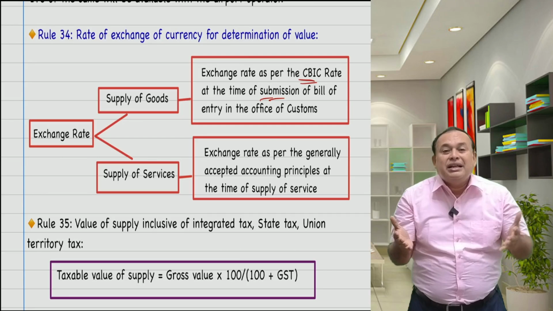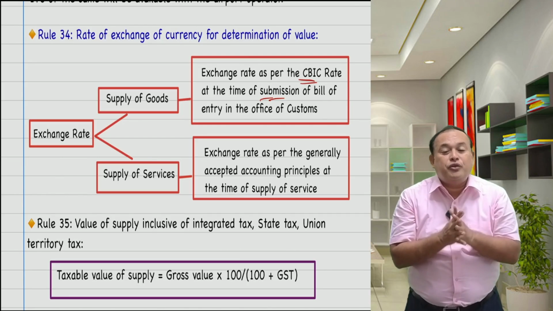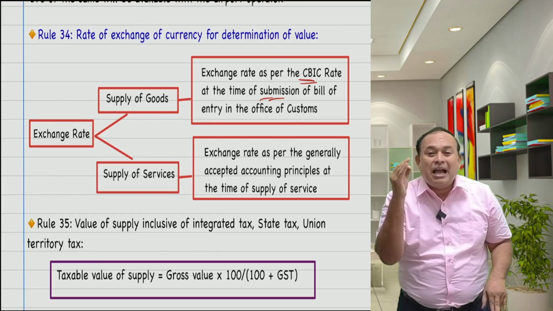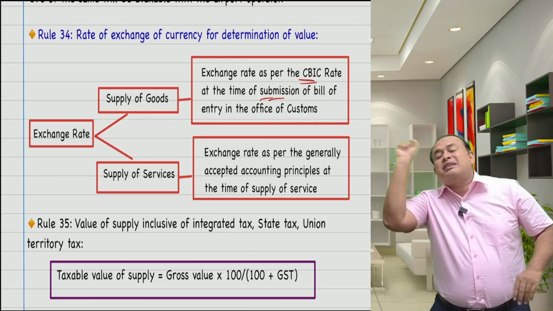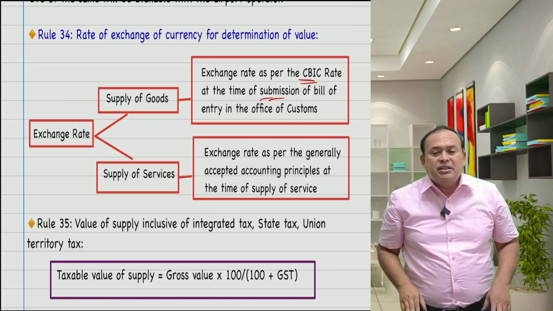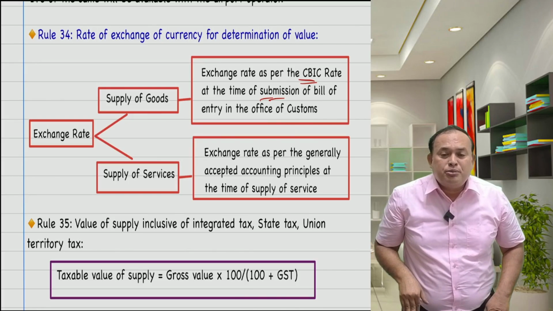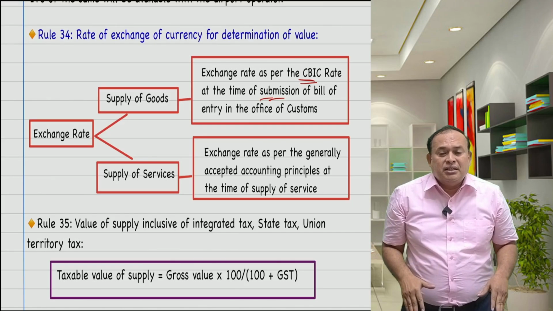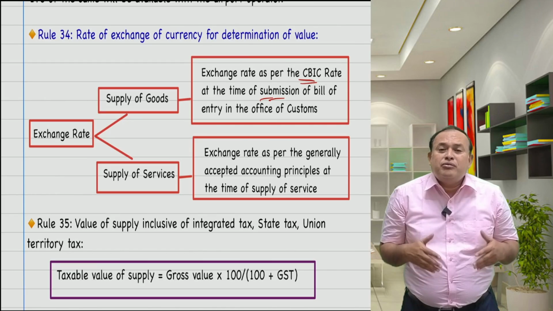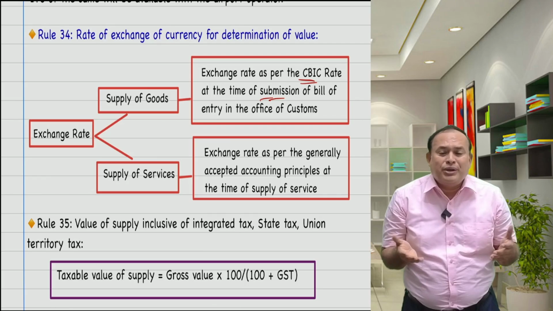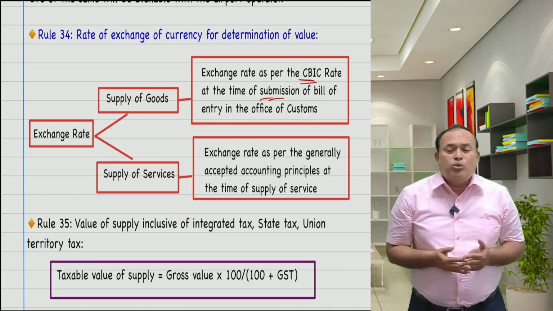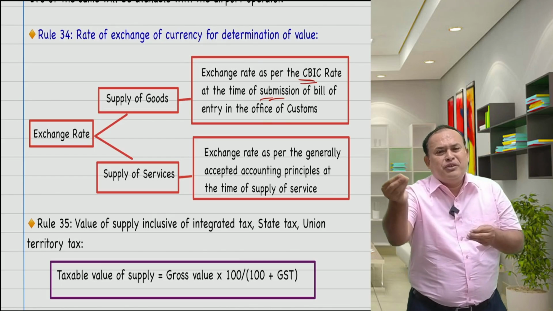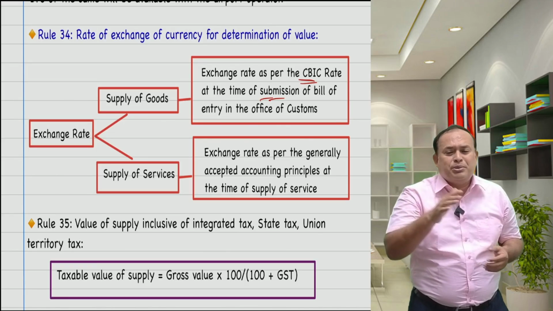Which exchange rate? The exchange rate suggested here under rule number 34 is the generally accepted accounting principle, GAAP. GAAP is not written somewhere like an accounting standard, sorry. Generally accepted accounting principle means at arm's length price. The price prevalent at the time of import, which one can consider as a reasonable price only. Today, if I say $1 equals 70 rupees, that is reasonably correct. It may be plus or minus 10% acceptable.